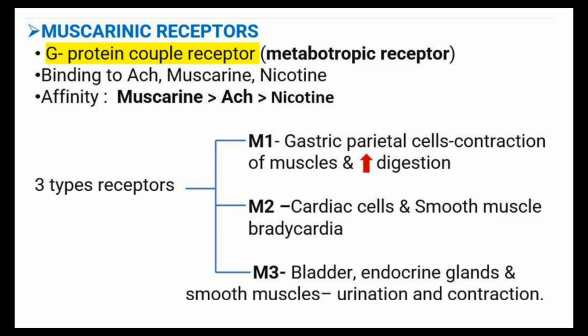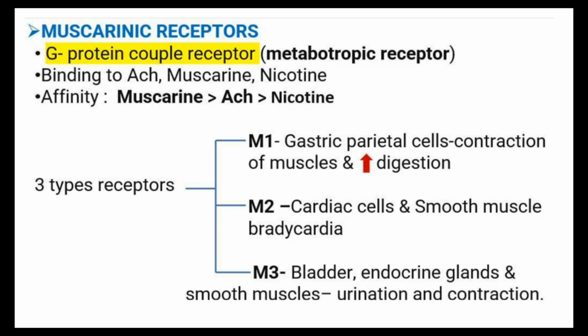What are the main ligands binding to the muscarinic receptors? Acetylcholine, muscarine and nicotine. Muscarine has the highest affinity, then acetylcholine, and nicotine has the least affinity. The muscarinic receptors are again classified into three types, M1, M2 and M3.